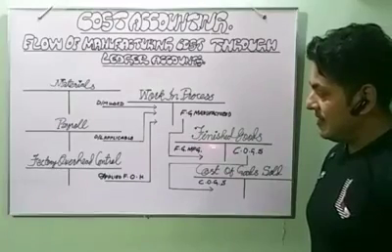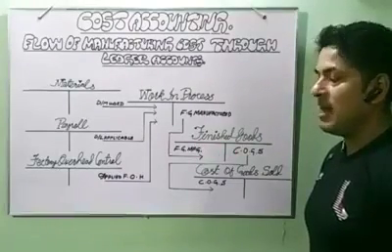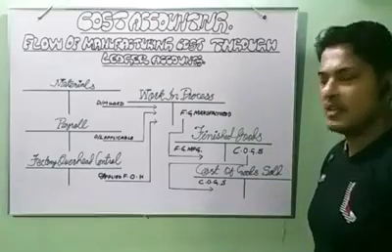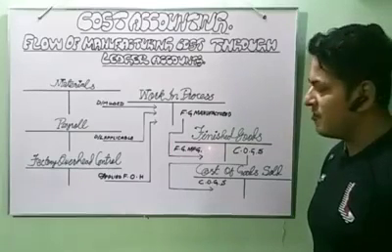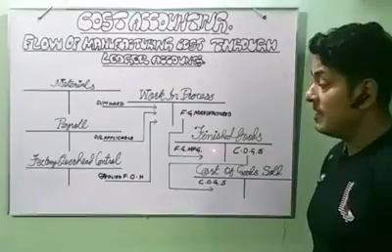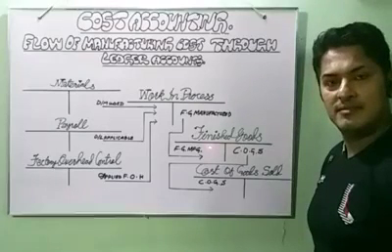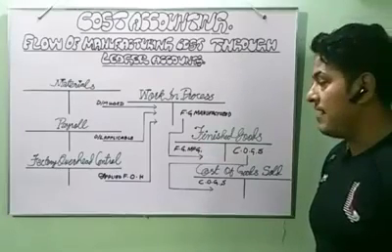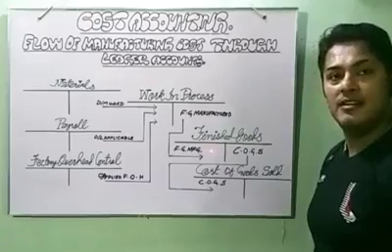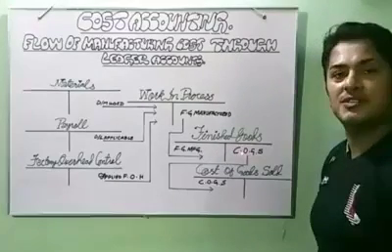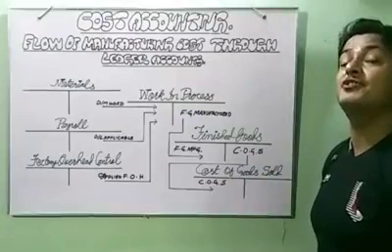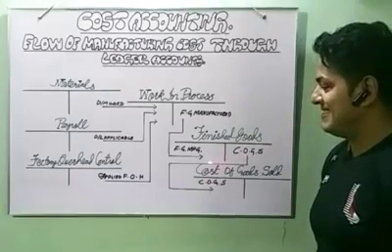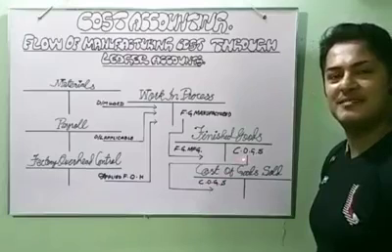Now, in the finished goods storeroom, the products are in a ready-to-sell condition for the customer. The debit side of finished goods means that this amount of finished goods is present and available for sale to the customers. And whenever we sell to the customer, we record on the credit side of finished goods. The journal entry for the sale of finished goods would be cost of goods sold debit and finished goods credit.